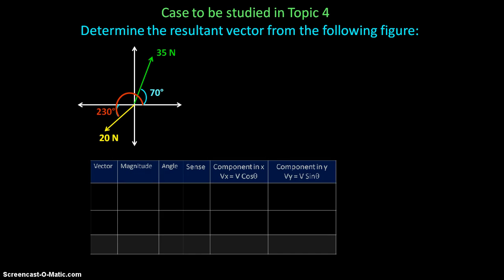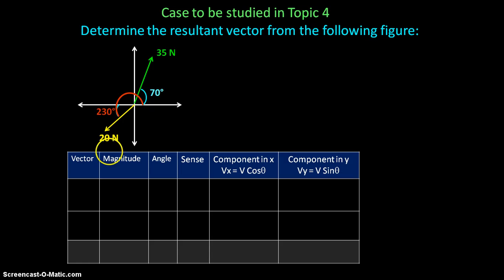Okay? And we will make a chart like this. Just we have different columns. We have vector, magnitude, angle, sense, component in x and component in y with their formulas. So I will name the vector in green vector A, and the vector in yellow will be vector B. So we have vector A and vector B. Now, the magnitude for vector A is 35 Newton.